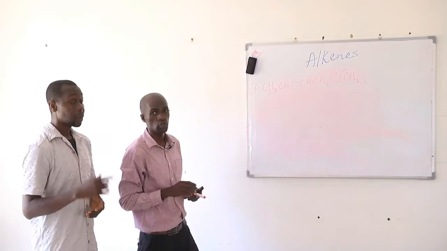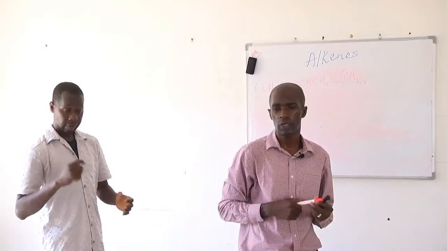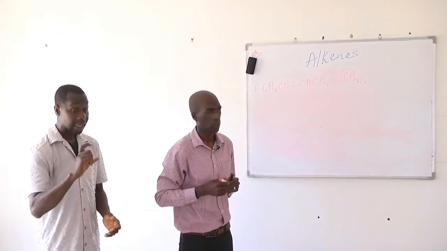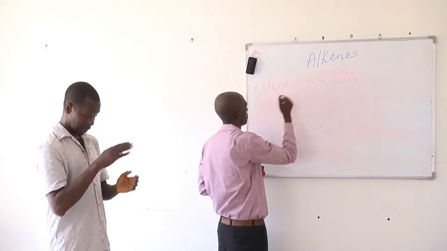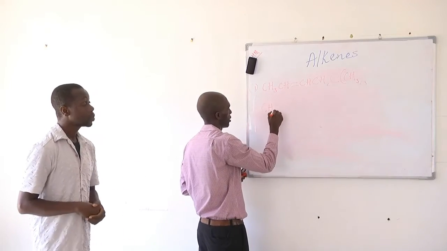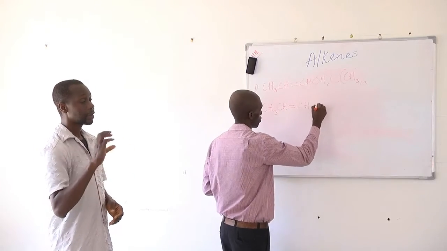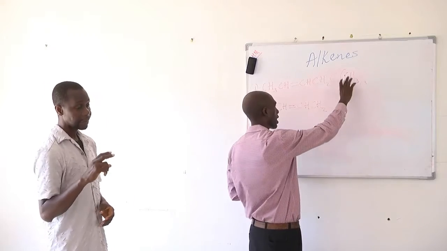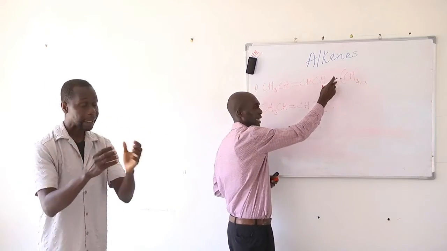So the first thing we need to do is to identify the longest hydrocarbon chain. And then of course the longest hydrocarbon chain must include the carbon-carbon double bond. So let's try to break this down. You'll have CH3, CH, CH, CH2, C. So the carbons or the group in brackets are all attached to this carbon.